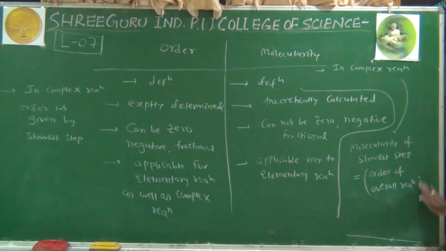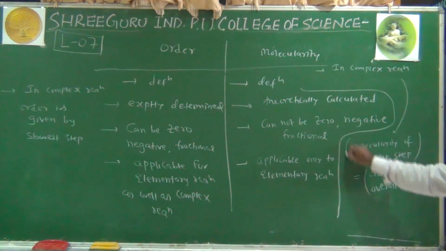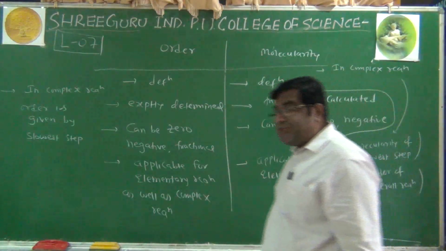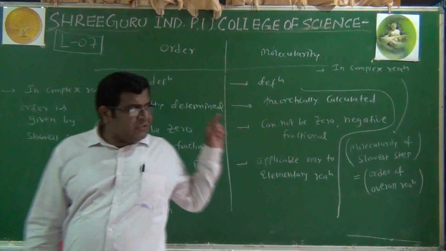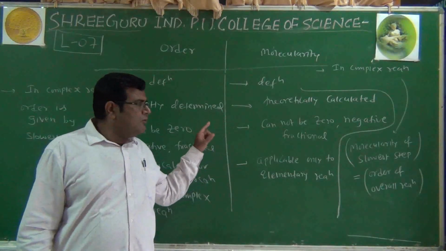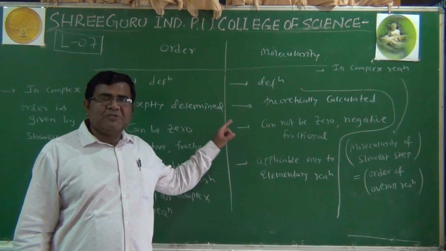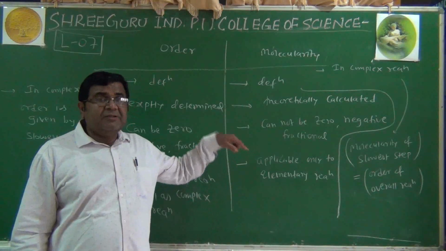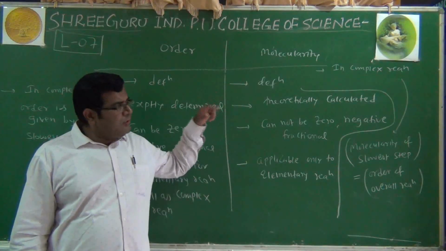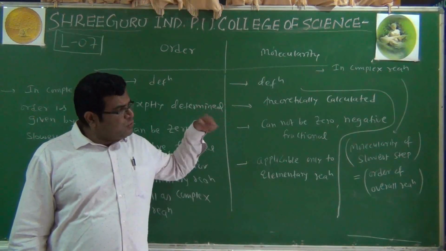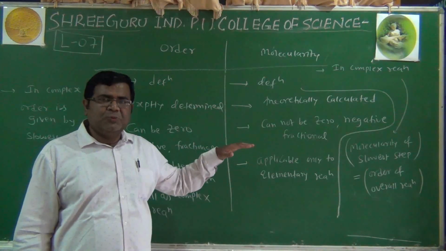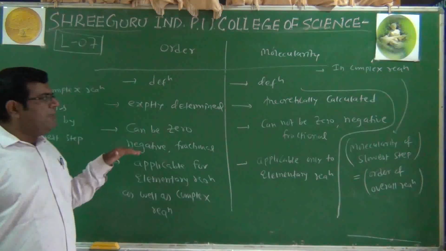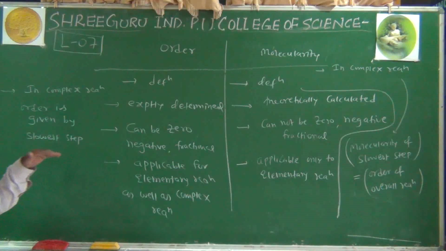The slow step was 1 mole of hydrogen peroxide and 1 mole of iodide ion, 1 plus 1 is 2. The order in the rate law, H2O2 raised to 1, iodide ion raised to 1, 1 plus 1 is 2. So the molecularity of the slowest step is nothing but the order of the overall reaction.